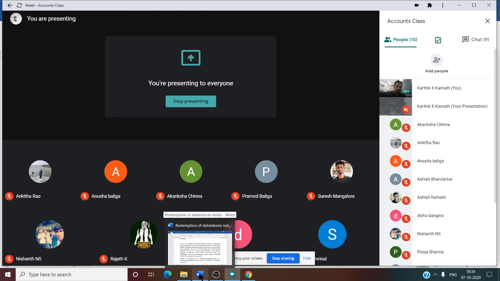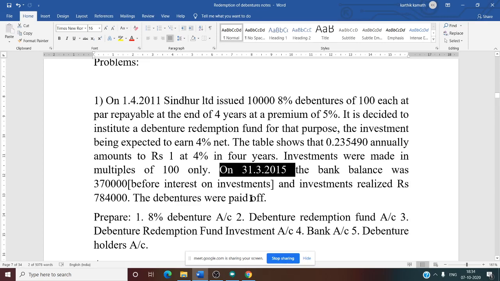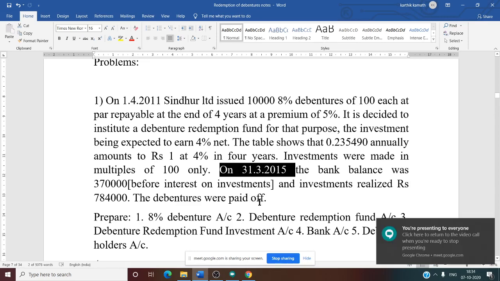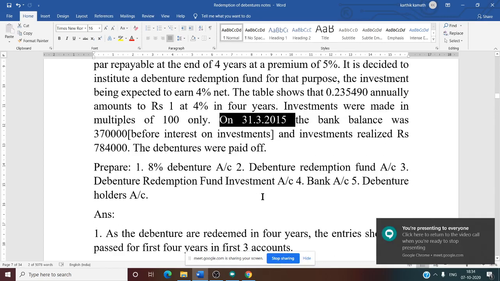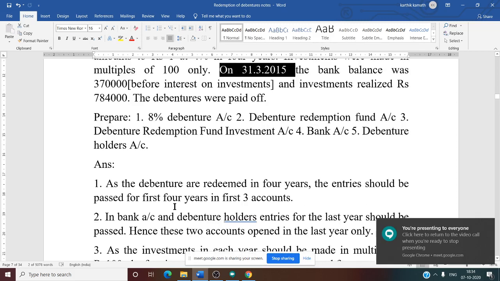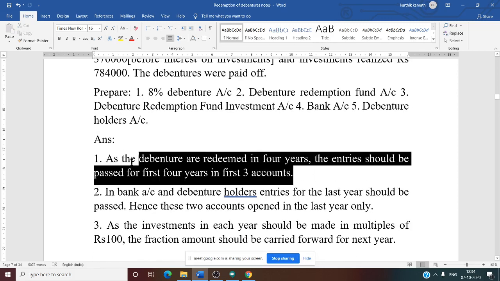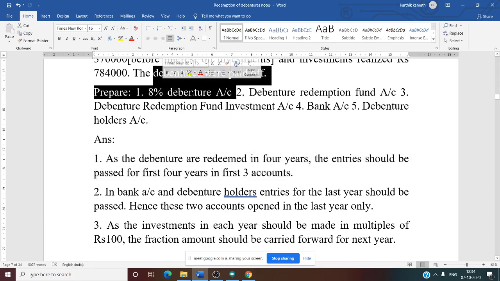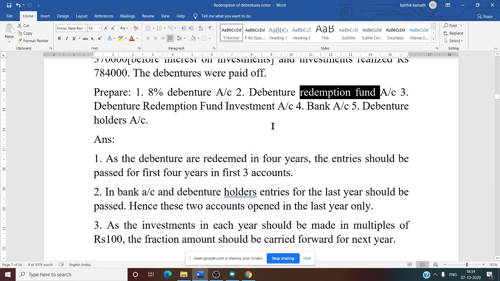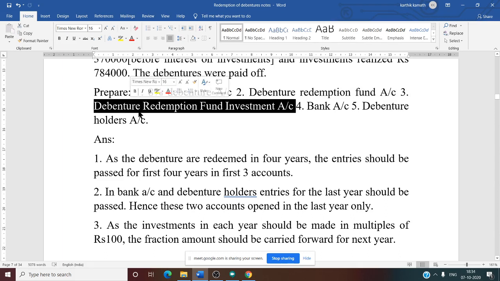So now while solving the sum, what you need to do? You need to do all 4 years' calculation here. See this. In the first answer part, there are certain notes given. What are those notes? As the debentures are redeemed in 4 years, entry should be passed for the first 4 years in the first 3 accounts. What are the first 3 accounts? Debenture account, debenture redemption fund account, and debenture redemption fund investment account.